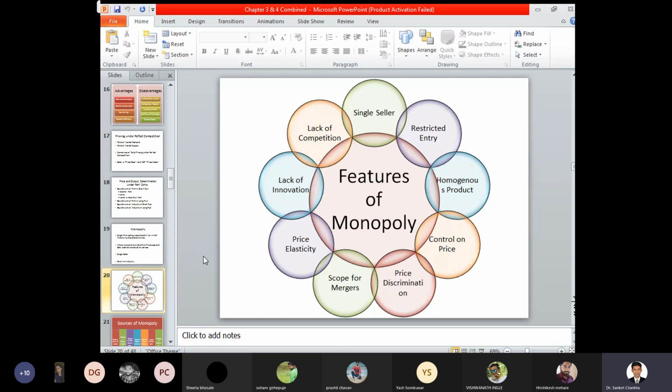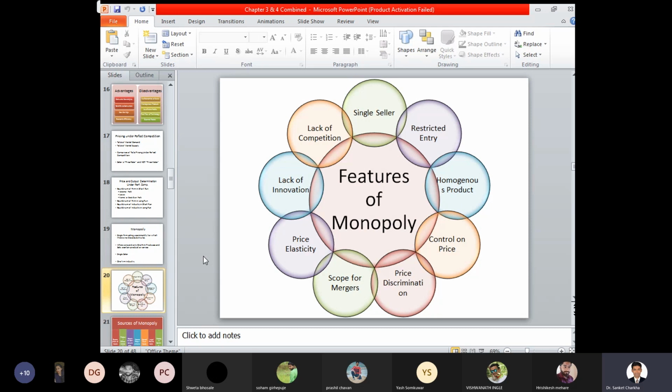Price discrimination. Yes, there is a situation wherein price discrimination between people can also be undertaken. Now we have seen discrimination in terms of caste. Now in terms of price discrimination, for example, there are two customers. One person is Mr. Sanket. He went to a particular shop and is going to purchase a certain commodity. For Mr. Sanket, the price charged will be different. For Mr. Sumeg, the price charged will be different, and so on.